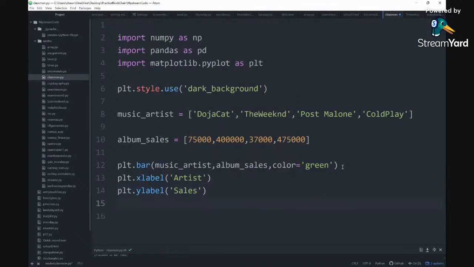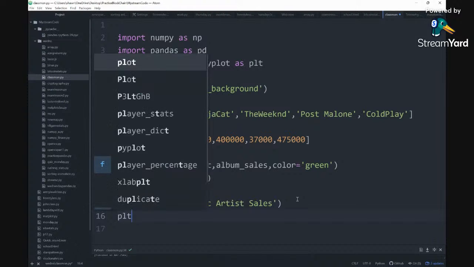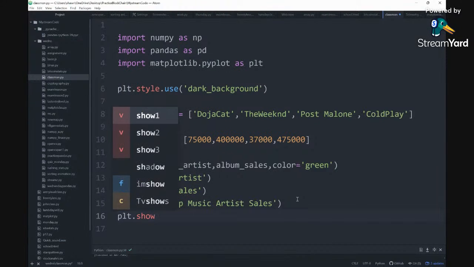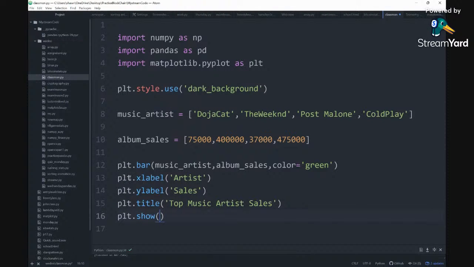And then we can add a title to it. You can put PLT dot title, and then you give it a title: top music artist sales. And then you're going to do PLT dot show. Show just shows the graph. So labels are the labels we added for the X label and the Y label. The title is the title on the top.